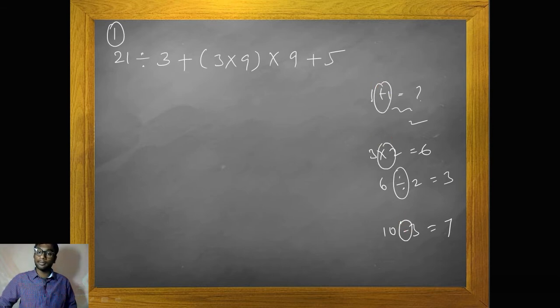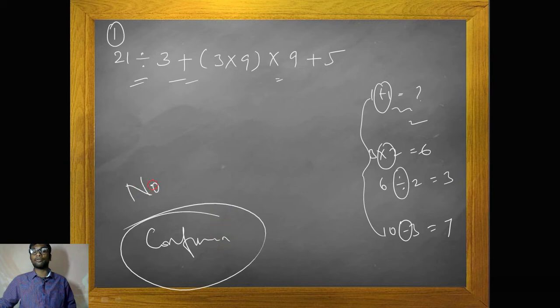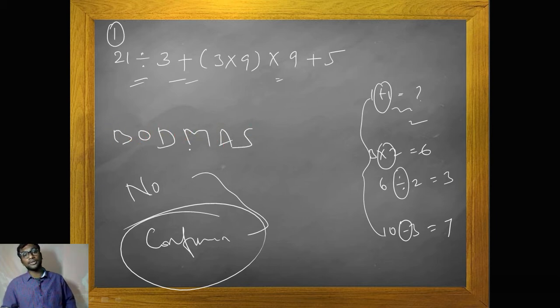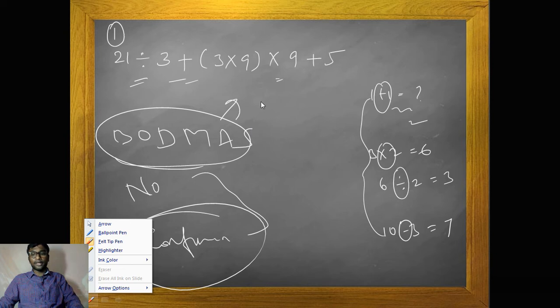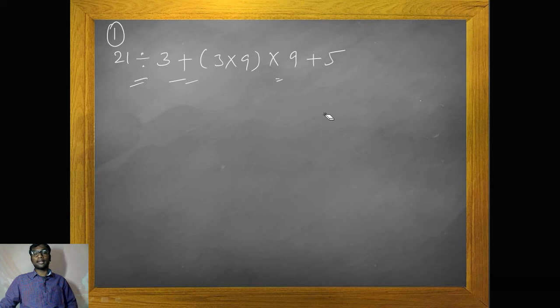But when you find all the operations together, you get confusion. So no confusion, please. The solution for this is nothing but the principle of BODMAS. I hope you clearly understood. Now try to understand what BODMAS is all about. Whenever you get this kind of problem, we use the word BODMAS, and you may get questions of this kind.